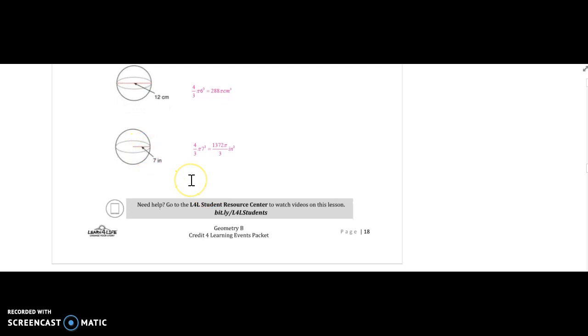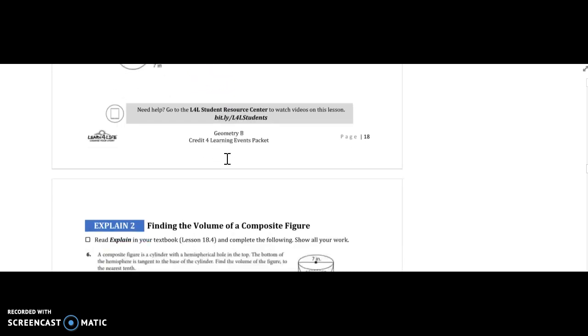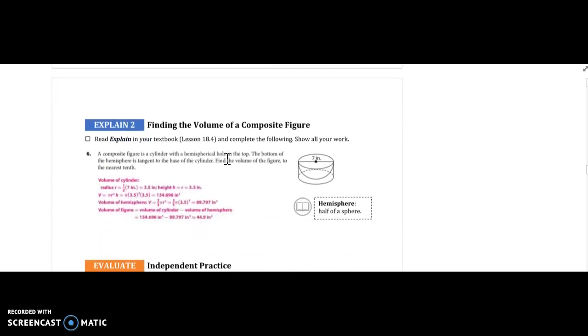Next one, the radius is 7. So we do 7 to the third with a pi, and then multiply by 4/3. So we do 7 times 7 times 7 times 4 divided by 3, and that would give you a decimal, so the solution just left it 1,372 over 3 pi. So remember, you're not multiplying by 3.14 in these, you're leaving it in terms of pi.